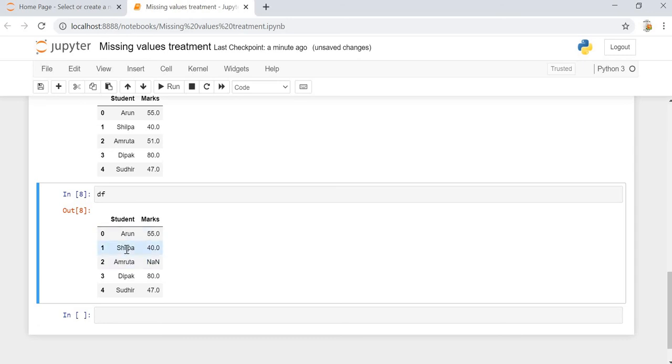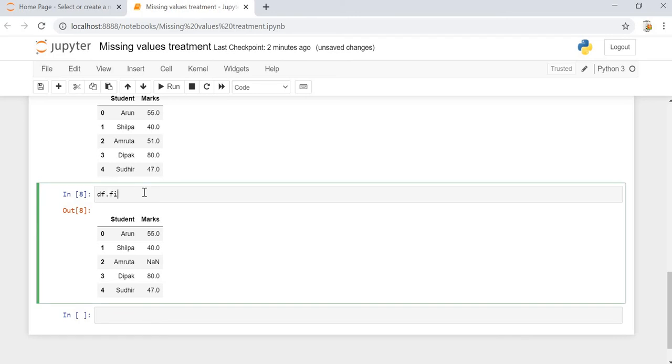So here we have 2 values before Amruta and 2 values after Amruta. Instead of using the overall average, in case of moving average, we can take a window in which we select a specific number of data points for which we will be calculating the average, and we will be replacing the missing value with it. So let's say I want to consider Shilpa and Deepak, take their mean, and replace Amruta's NA with it. We can do that also. That is called missing value replacement using moving average.